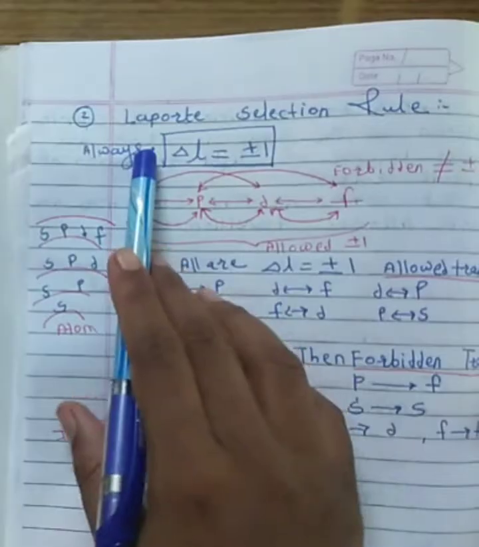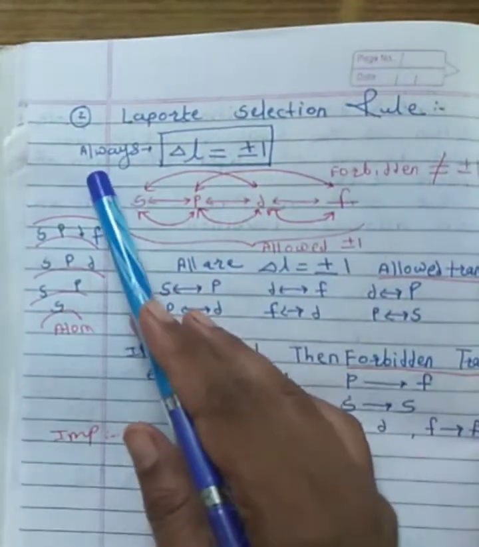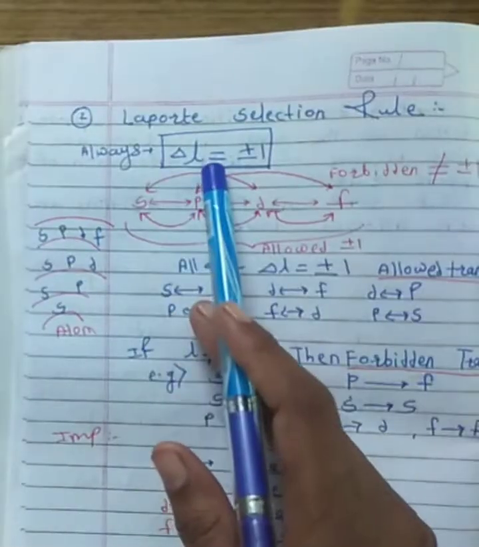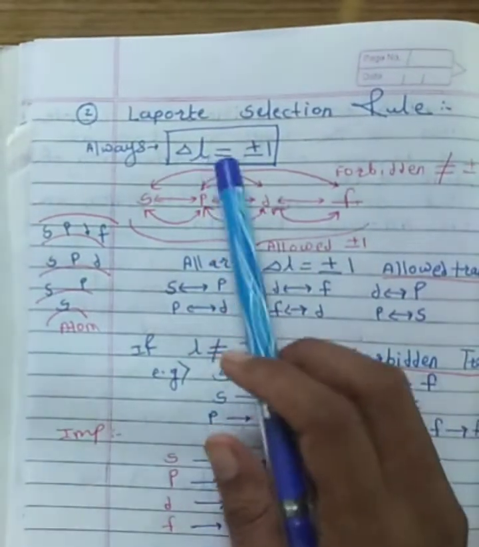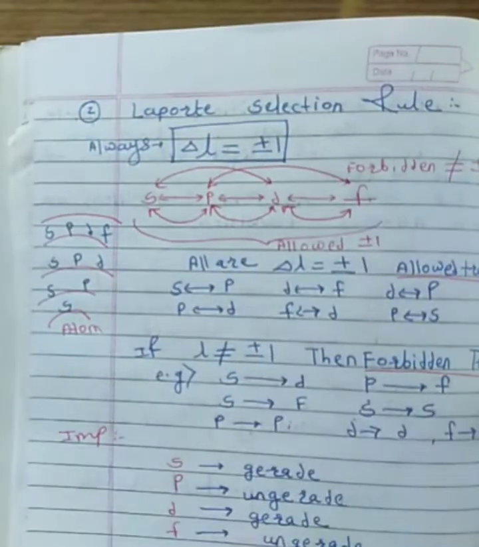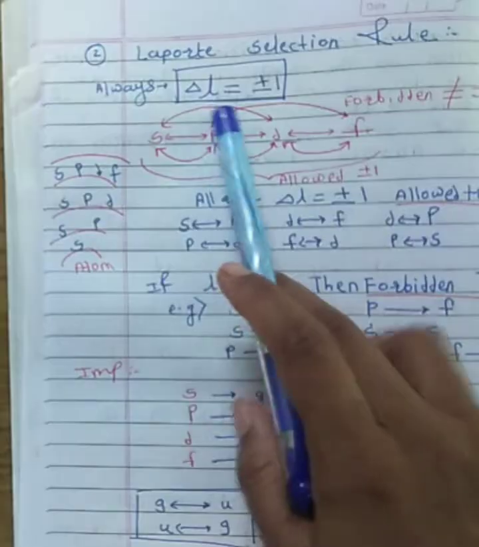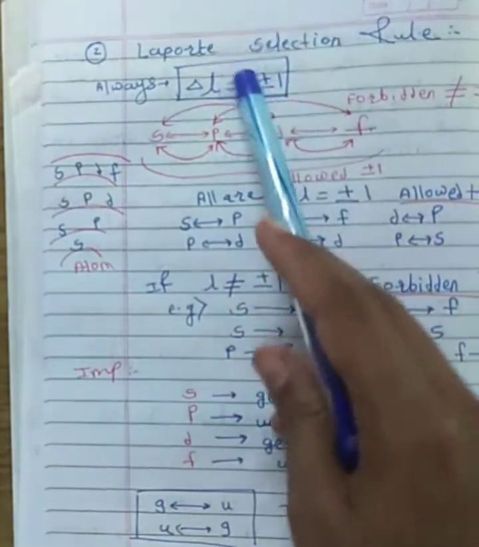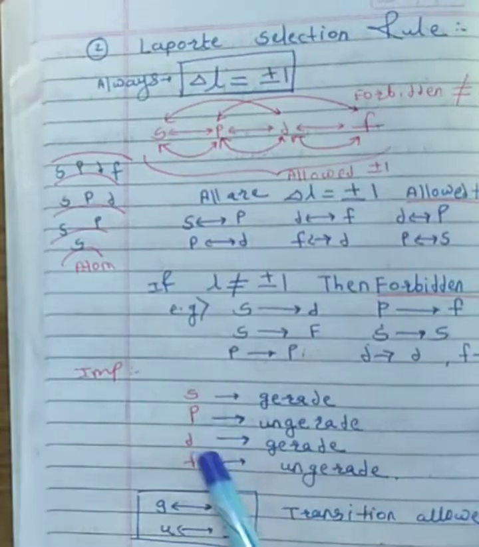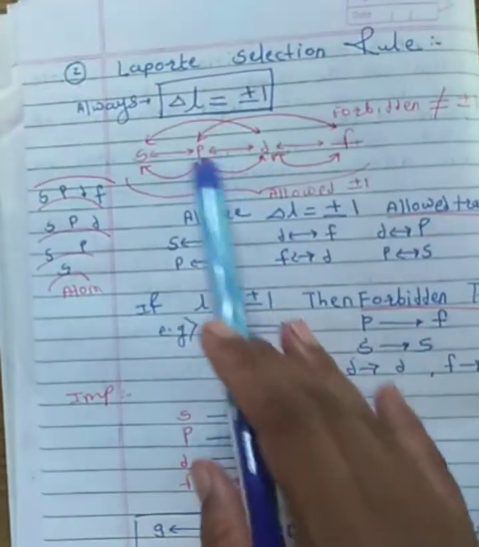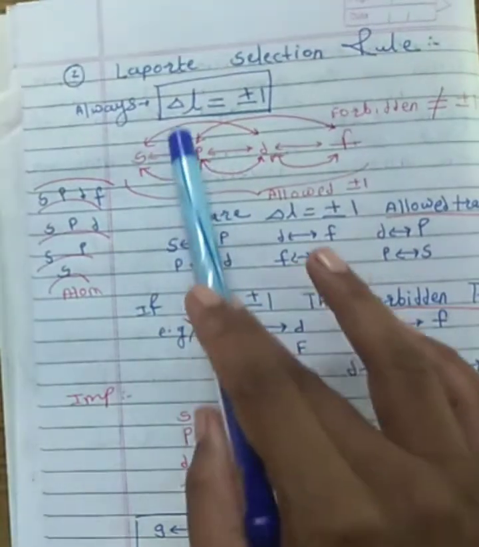Now we focus on the Laporte selection rule, that is the second rule. We always have to consider delta L is equal to plus minus 1. You know very well that there are 4 orbitals: S, P, D, F. Suppose an electron jumps from S orbital to P, then it is plus minus 1.